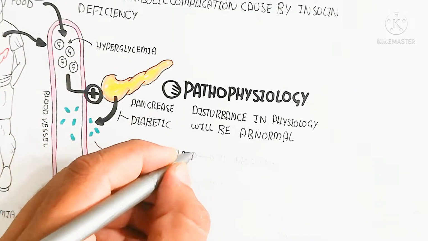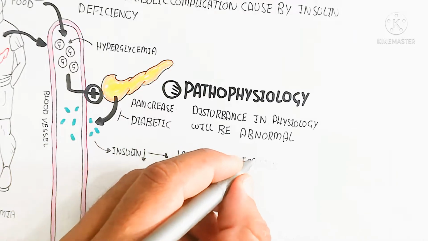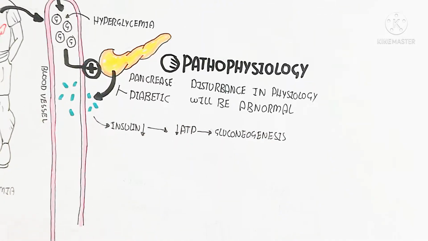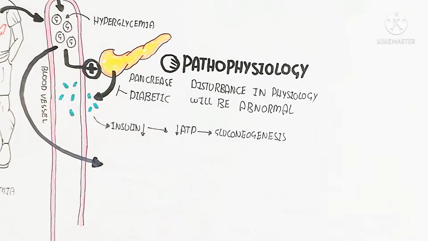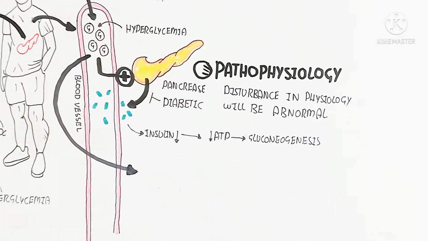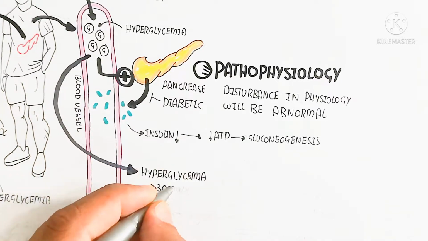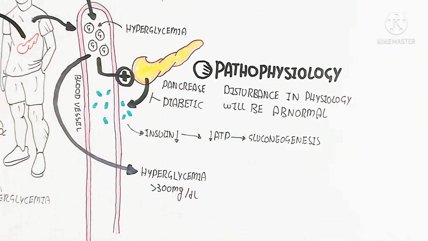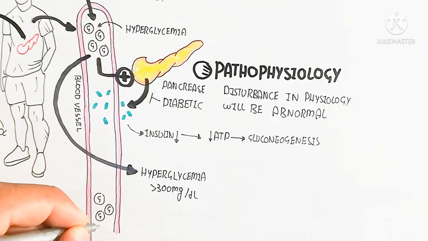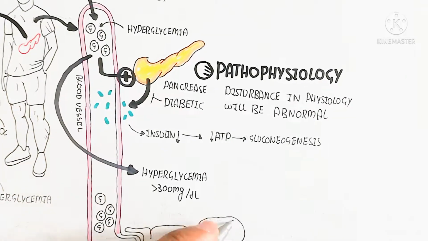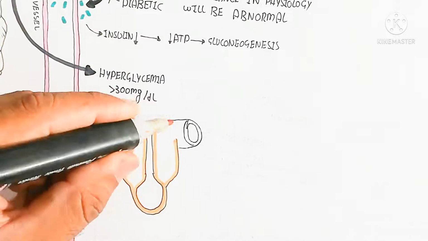Here, insulin deficiency will lead to decreased ATP production and gluconeogenesis from fat, that is, fatty acid and glycerol. On the other hand, the hyperglycemia in the diabetic person is 300 milligram per deciliter and more.